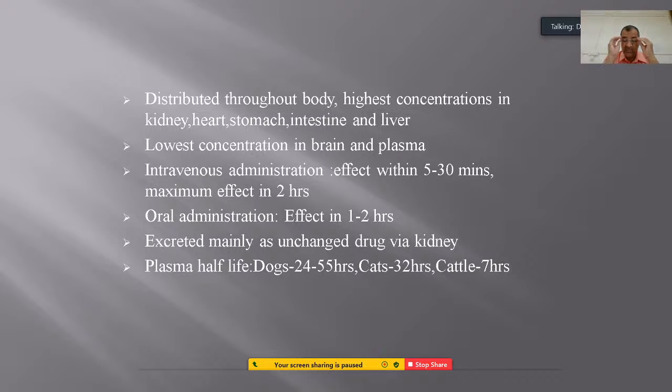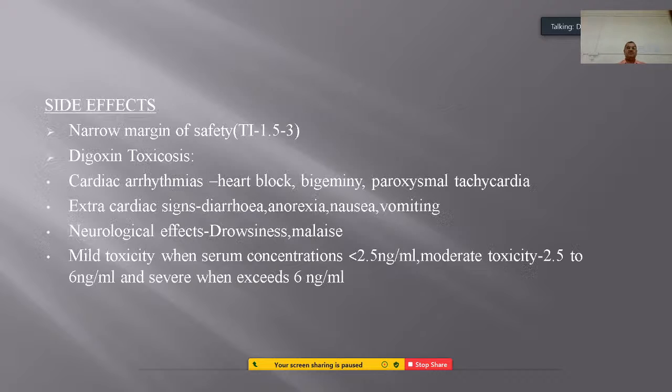So in different types of animals, different half-lives are seen, because dogs and cats are monogastric animals, whereas cattle are polygastric, containing rumen, reticulum, omasum and abomasum. In dogs the absorption may be fast and the action is also prolonged.